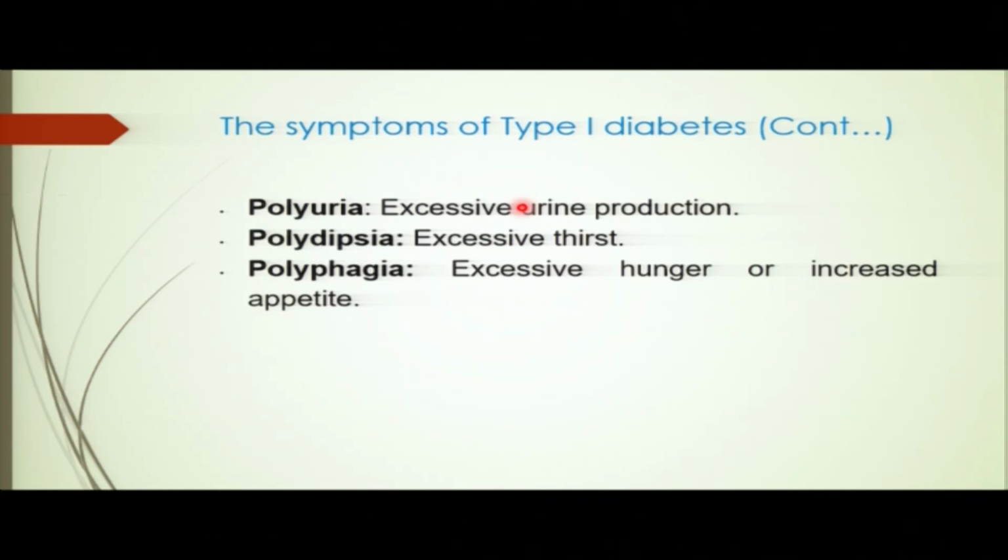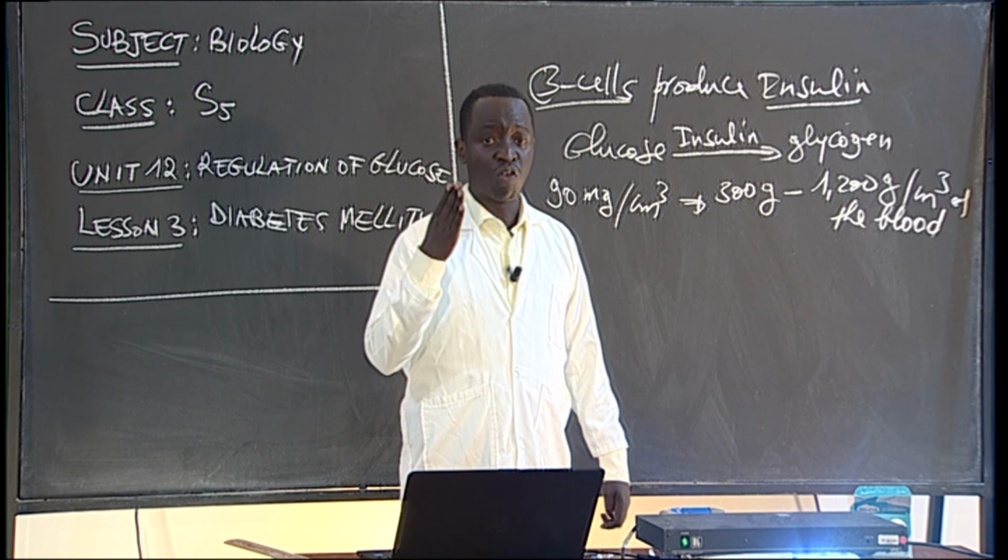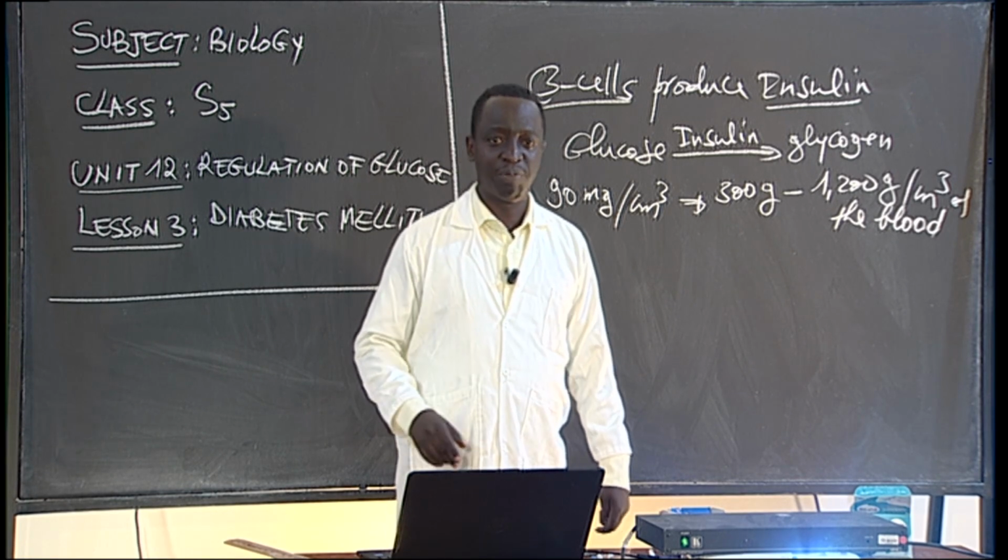This is another symptom of what? Of diabetes. This one is what you call polyuria. We do have also what you call polydipsia. Polydipsia. This is excessive thirst. You have thirst, always excessive thirst. You need a lot of water to drink. So now, this is also another symptom of what? Of diabetes, type 1 diabetes.